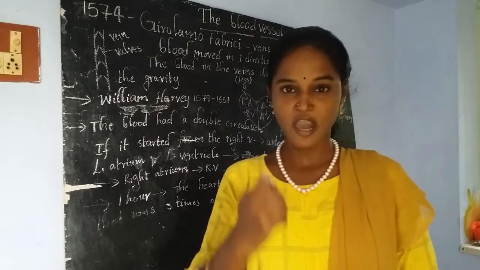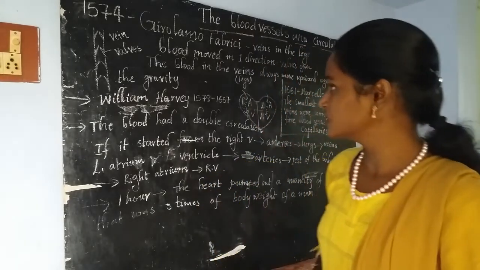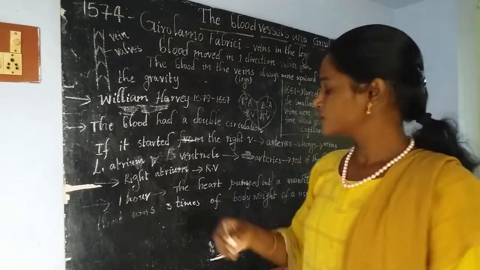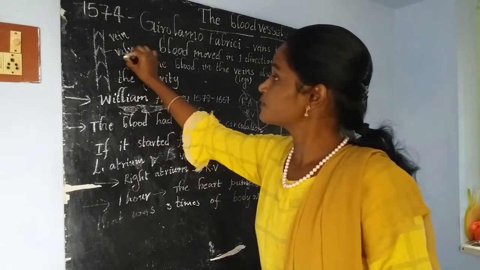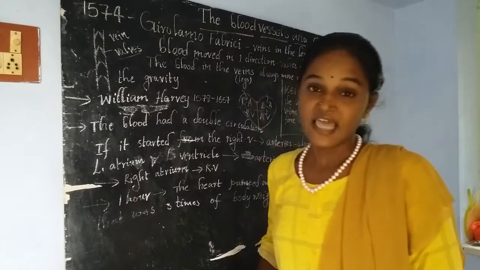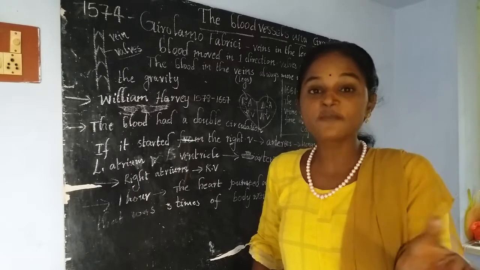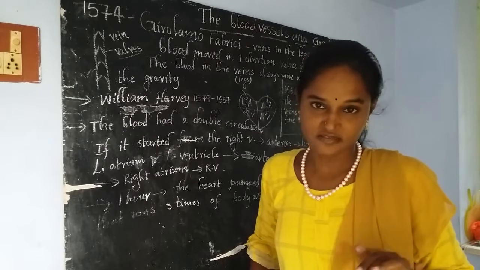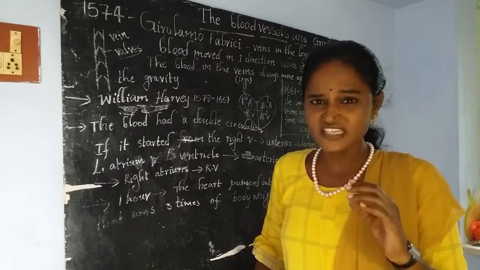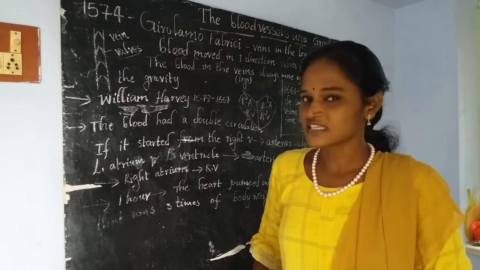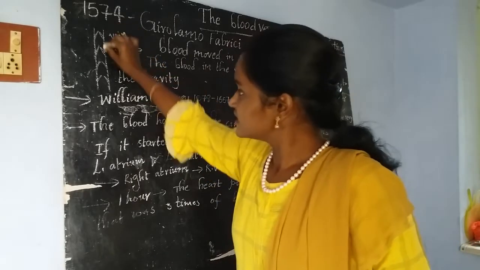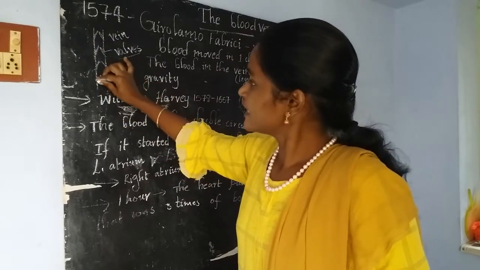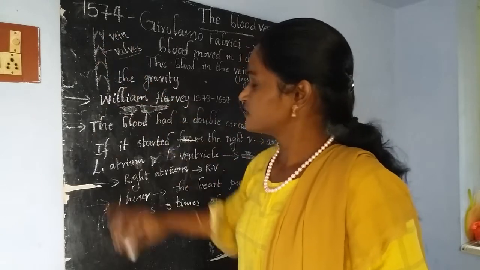While he was studying the veins, he observed something: little valves, small valves. Valves are present in the veins. The veins which are present in the legs contain some valves. And why the veins contain valves, we will discuss now. If you imagine a blood vessel present in the leg, it may contain small valves.